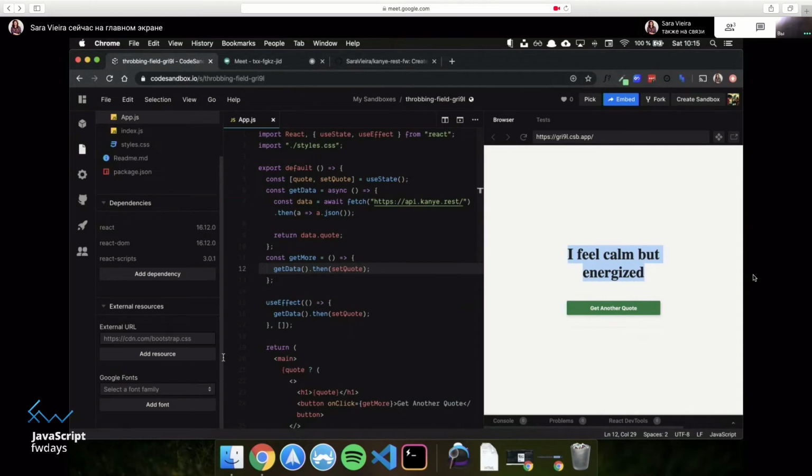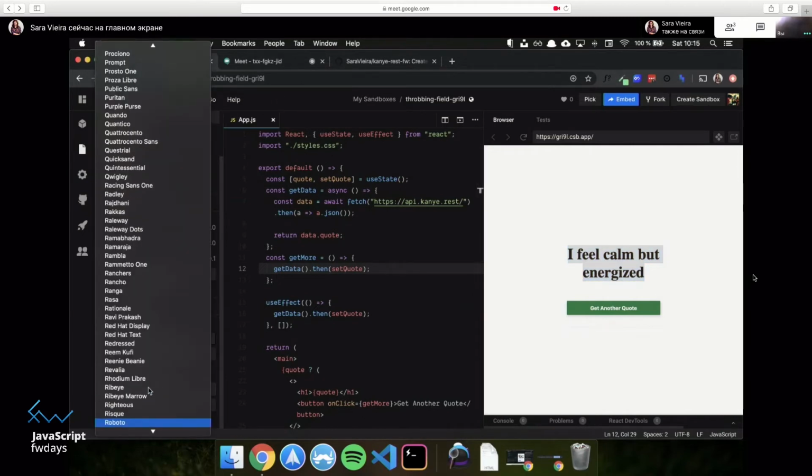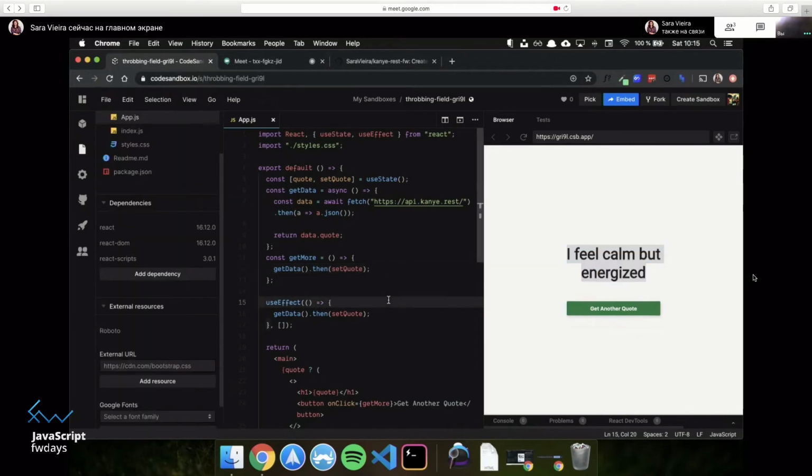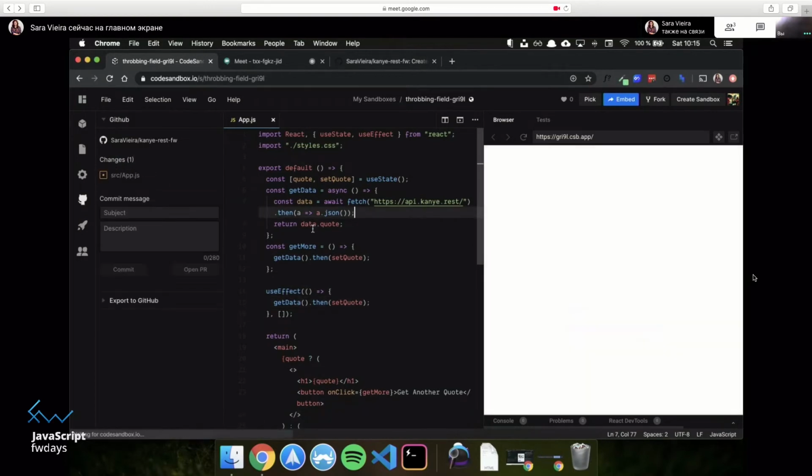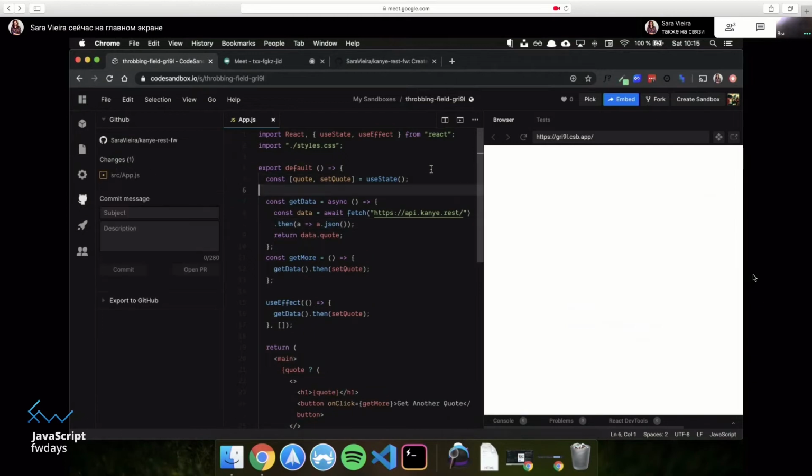For example, there was a problem with the Roboto font. So let's add it back here and add the font. And let's make just one small change so that we can see how we can keep track. So it says changes 0. There are no changes. Okay, I have no idea what to change, but let's just do that. And add some spacing here. And let's actually call this a name.